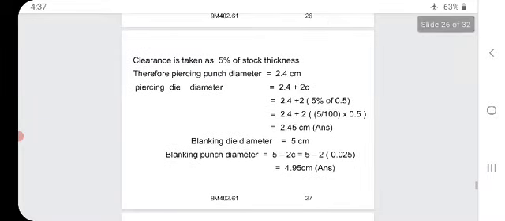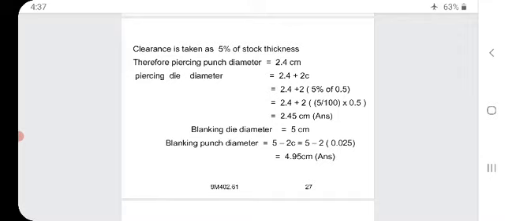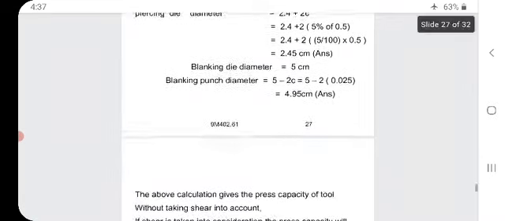The clearance is taken as 5% of stock thickness, that is given in the data. Therefore, piercing punch diameter equal to 2.4 centimeters. Piercing die diameter is equal to 2.4 plus 2c, that is 2.4 plus 2 into 5% of 0.5. By that we will get 2.45 centimeters. So, blanking punch diameter is 5 minus 2c, like that we will get 4.95 centimeters.